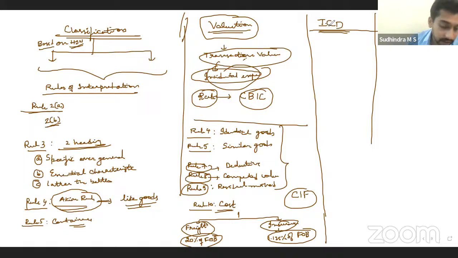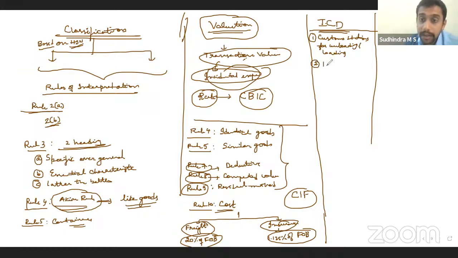Inland container depots, ICD, are nothing but customs stations only. These are customs stations for unloading the goods and loading and unloading imported goods, loading exported goods.